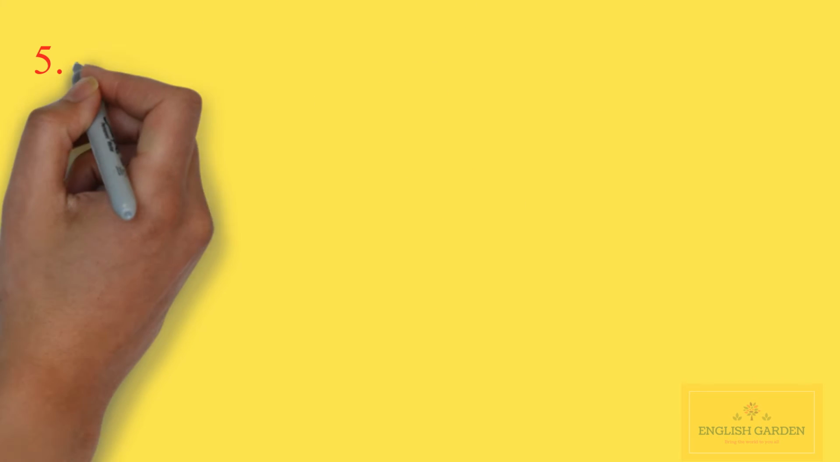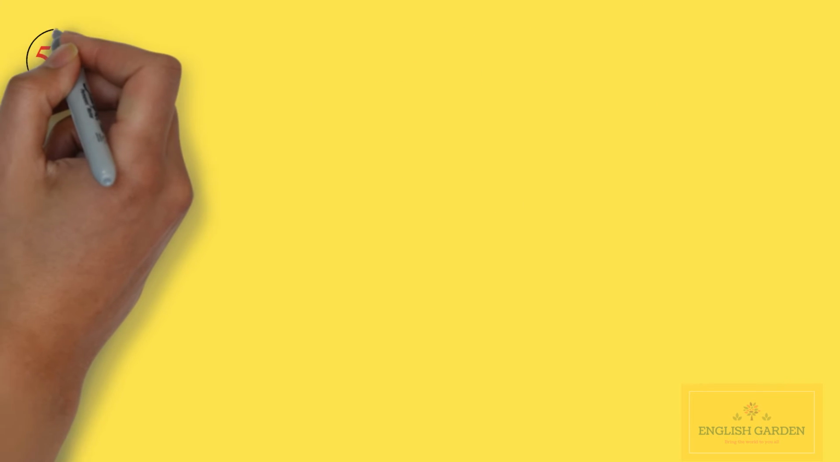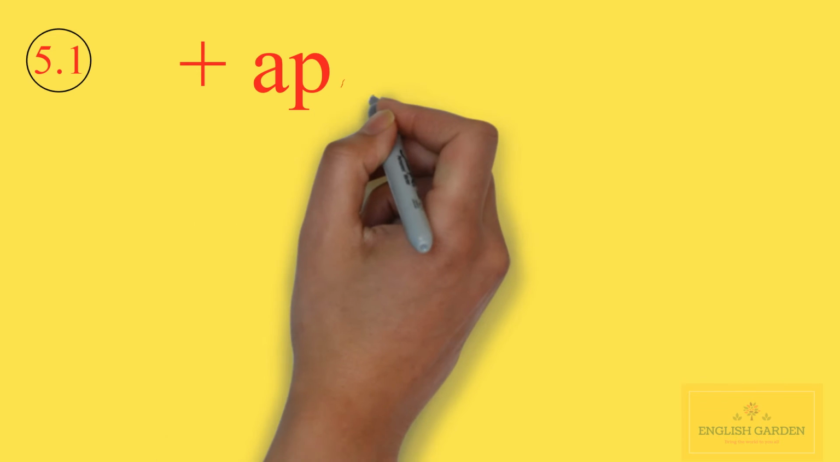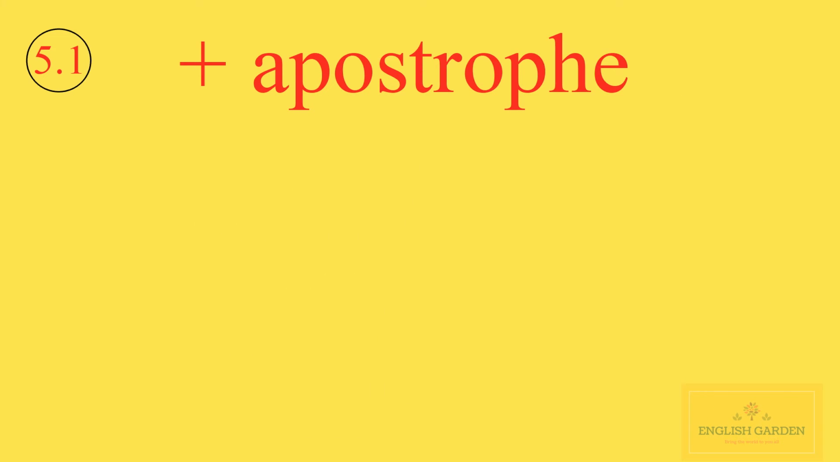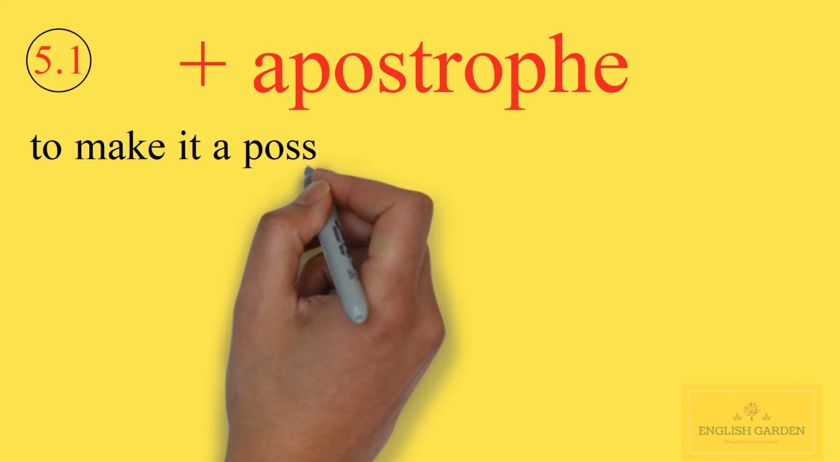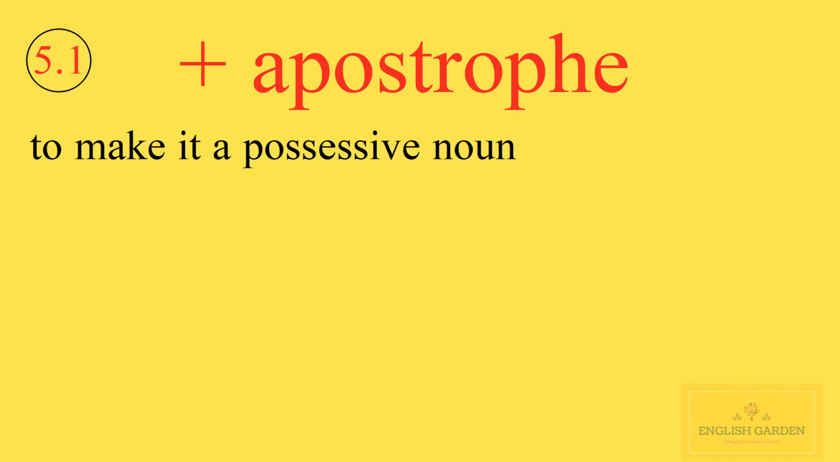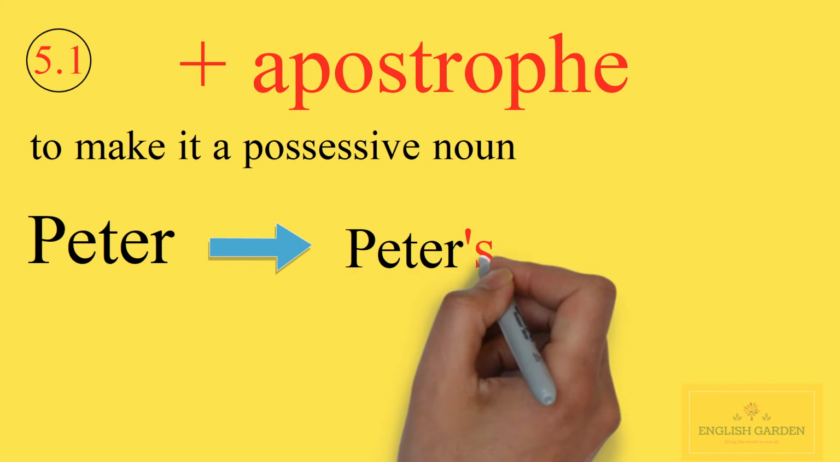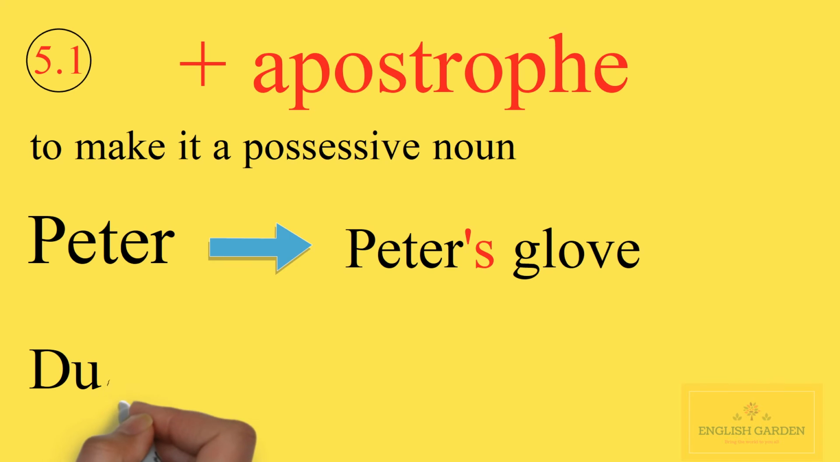The first rule. We add an apostrophe and s to a singular noun to make it a possessive noun. For examples, Peter, Peter's glove, the duck, the duck's wings.